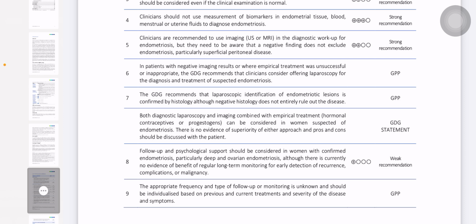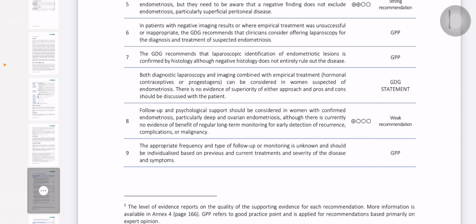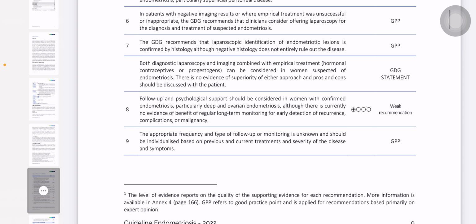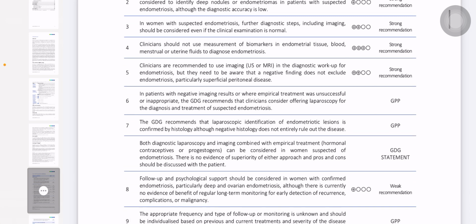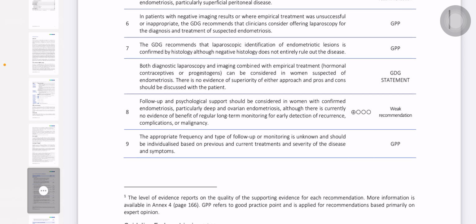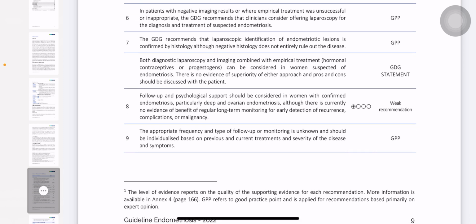We will then proceed if there is peritoneal endometriosis. If you are suspecting that, we have to go with a stepwise approach. I will tell you about that. So if you are suspecting that the patient has peritoneal endometriosis, then in that case the better option is laparoscopy, okay. The GTG recommends that laparoscopic identification of endometriosis lesions is confirmed histologically, although negative histology does not entirely rule out disease.